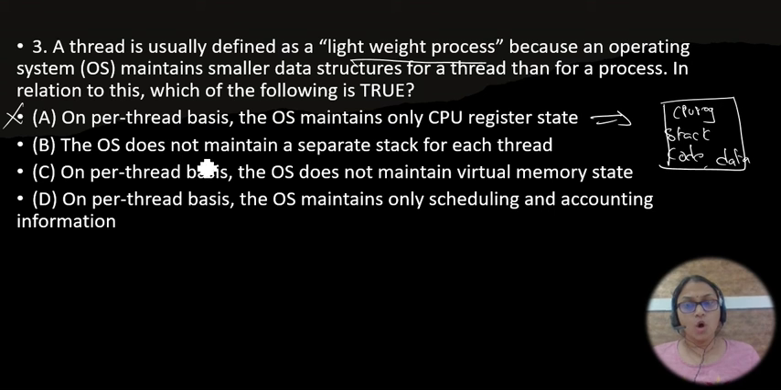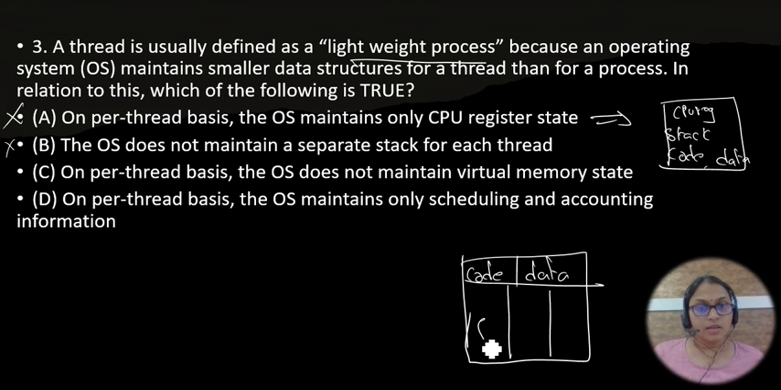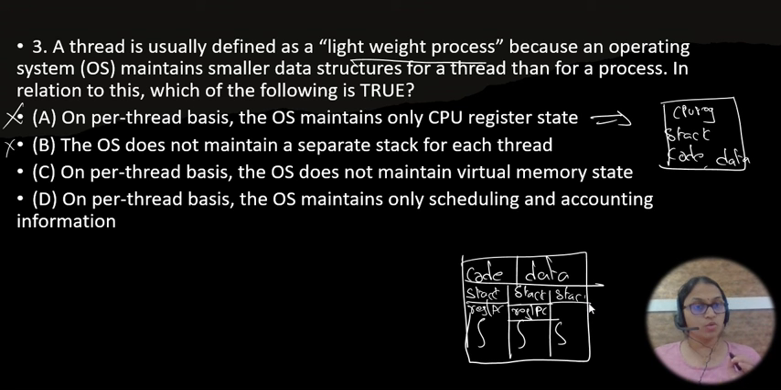Now coming to option B. The operating system does not maintain a separate stack for each thread. No, this is also wrong, because in the process, the code and data segment will be shared by all the threads. But each and every thread has its own stack, its own registers and its own program counter. So option B is also wrong.